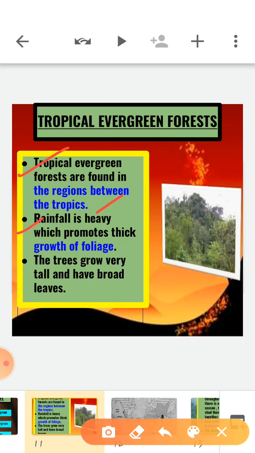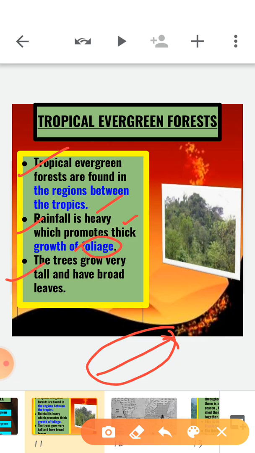Second thing is, rainfall is heavy, which promotes thick growth of foliage. Now foliage means leaves of trees, right? So in this forest, rainfall is heavy. As I said, these forests are located near the equator, and we know that the equator receives direct sun rays. So the climate here is hot and humid. That's why rainfall is very heavy in this region, which promotes thick growth of foliage.